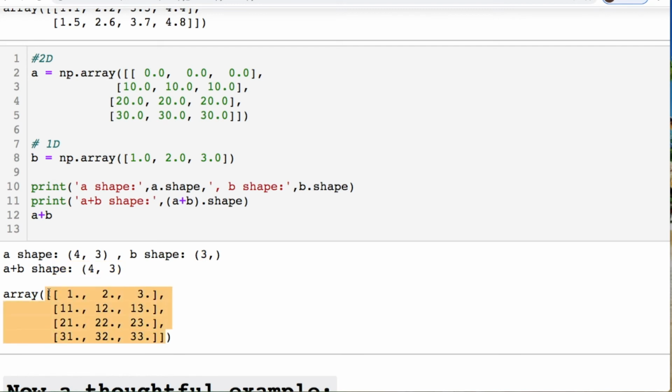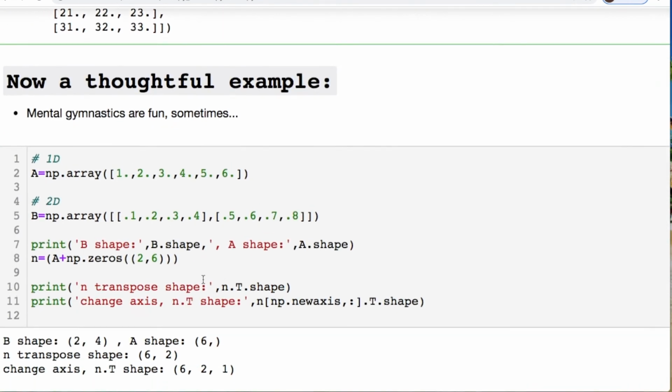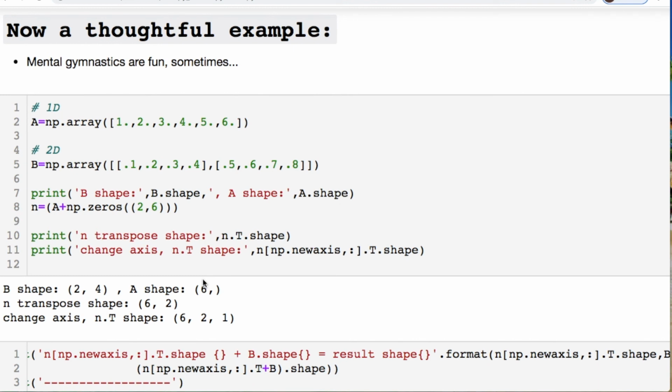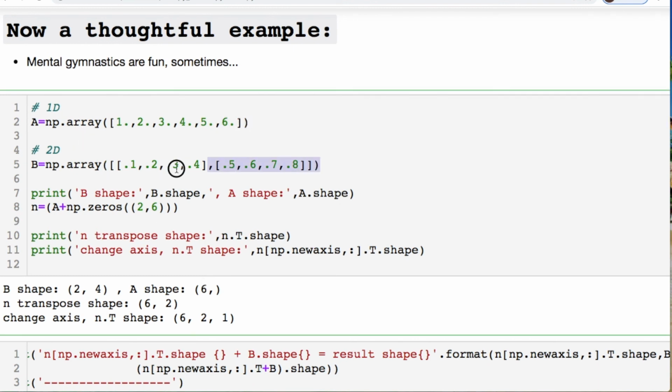This is doing element-wise addition, okay? So this element with this element, this one with this one, and then the same thing, this one with this one, and so on. But this next one, with some mental gymnastics, is going to throw you for a quick loop if you don't pay attention. You got your 1D, you got your 2D, you got 6 elements in here, you have a 2 by 4, but you got an issue.